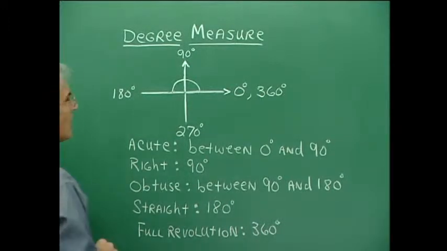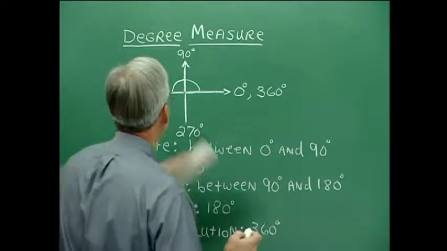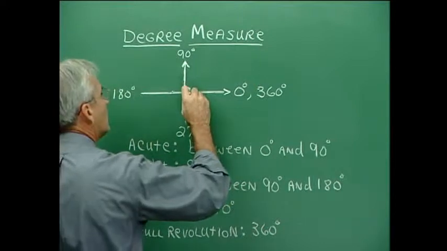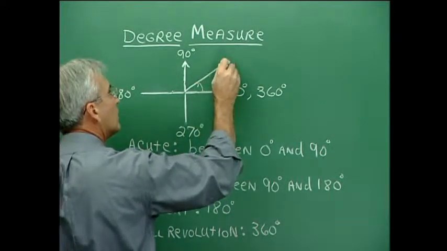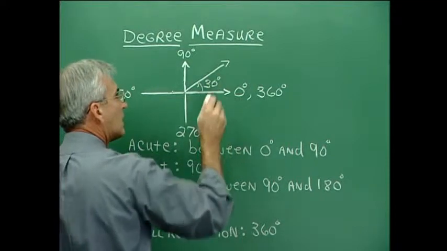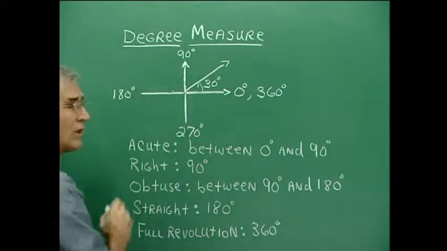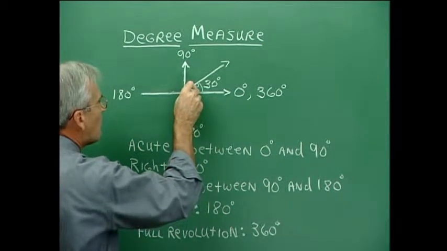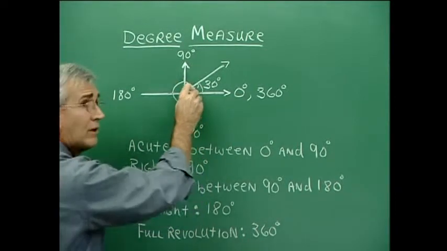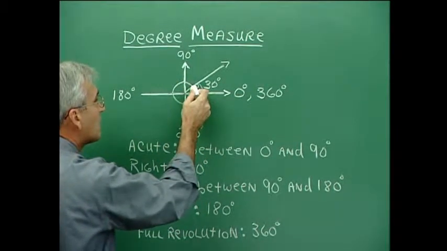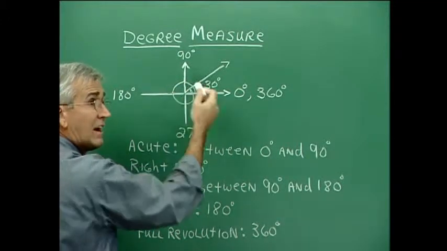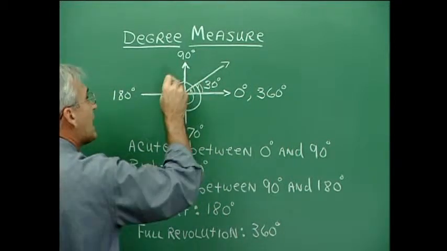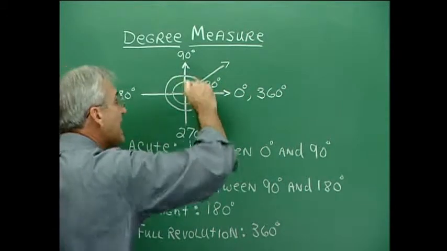Well, coterminal angles can be described in a number of ways. Let's think about an angle which is, let's say, in the first quadrant of 30 degrees. And let's think about generating angles coterminal with this angle. Now, one way to do that is to generate an angle from here and then go to this point, but then continue all the way around another full revolution. So it would be this 30 degrees plus another 360 degrees. And another way to do it would be to go to that terminal side and then go back the other way, all the way around the circle. So it would be 30 minus 360.